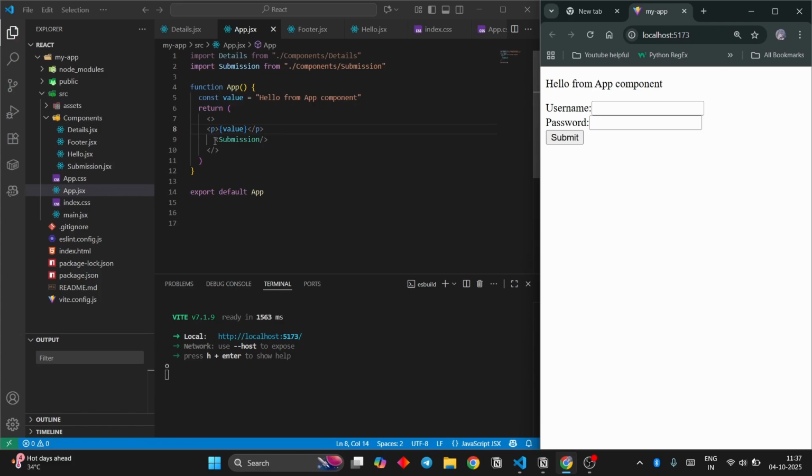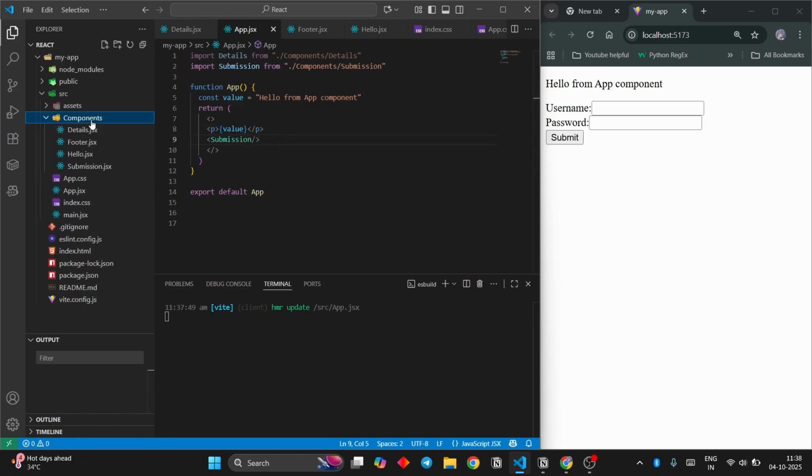Now there are situations where you want to share the value between multiple components. And in those situations, what you're going to do is use props. Props is basically like parameters to a function. Okay, so let's make a new component here.